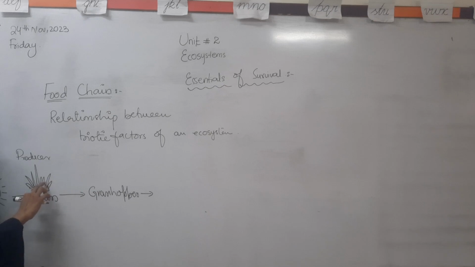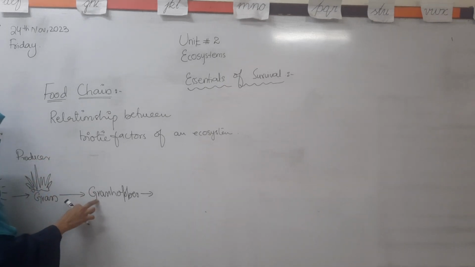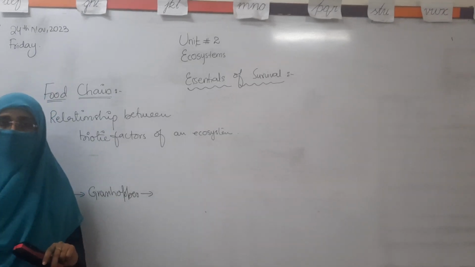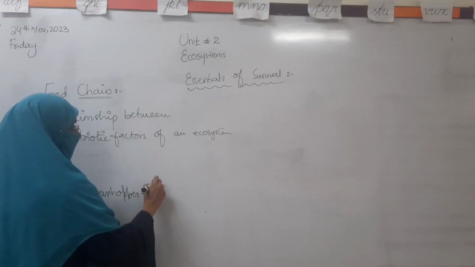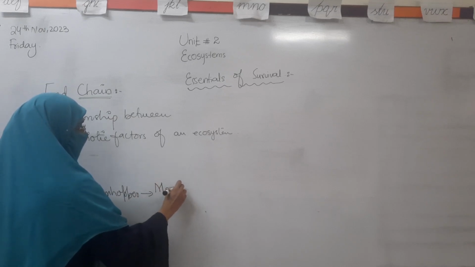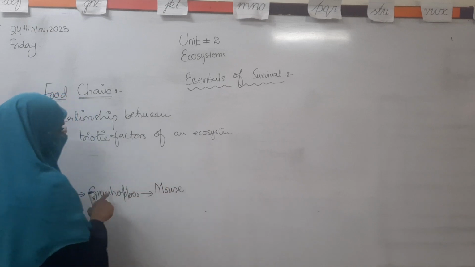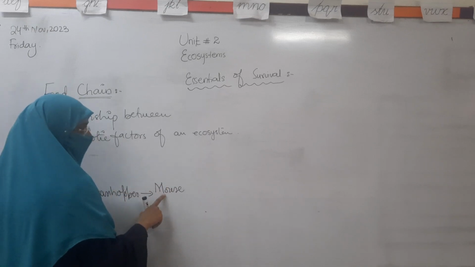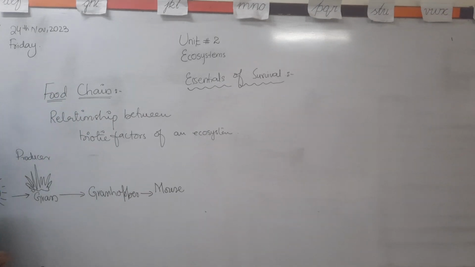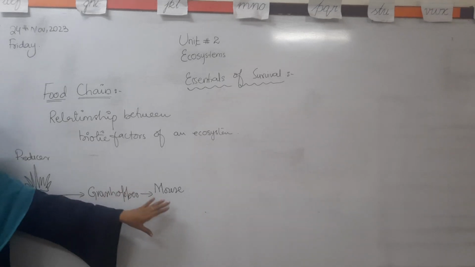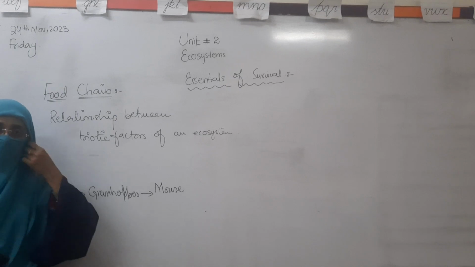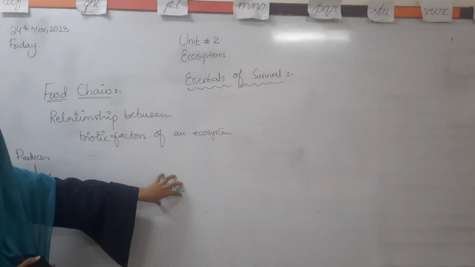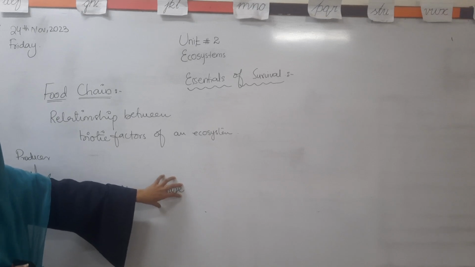Okay. The grass can be eaten by the grasshoppers. It means that the energy of the grass is transferred to the grasshopper, and the grasshopper can be eaten by different living organisms. But if we discuss only one living organism, that may be the mouse. It means that the energy of the grasshopper is transferred to the mouse. One more thing: some of the energy is transferred to the other organism, but some of the energy is wasted in doing different things.